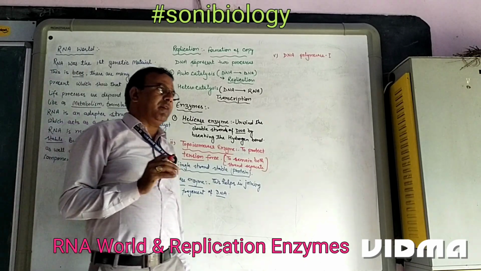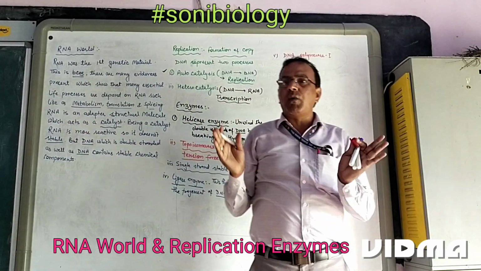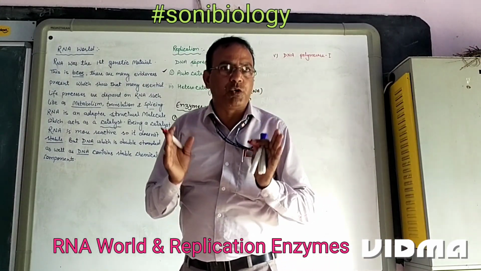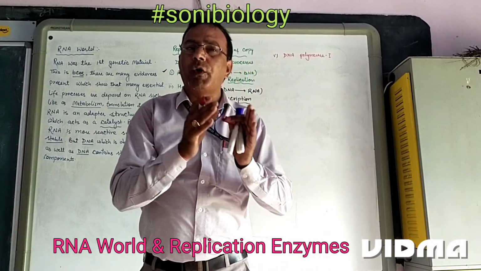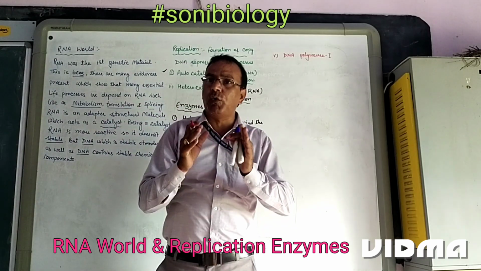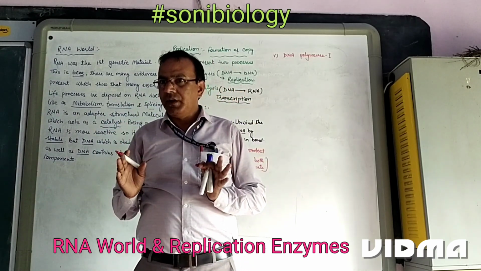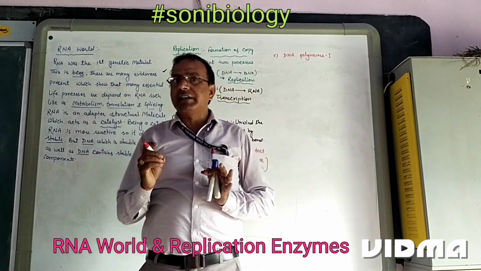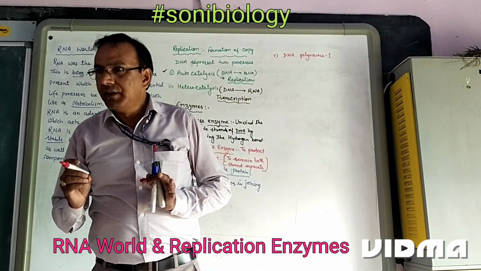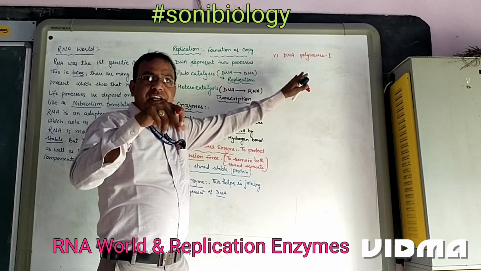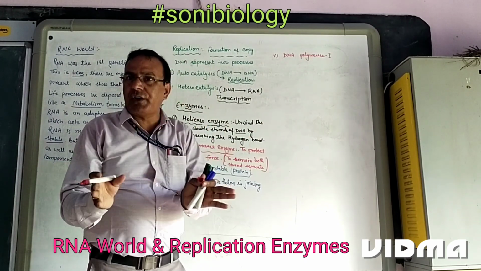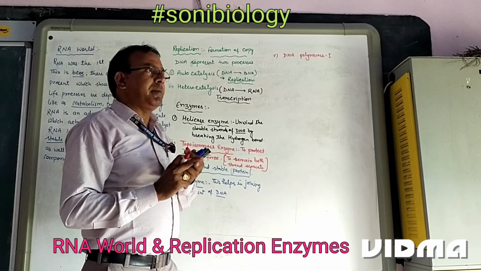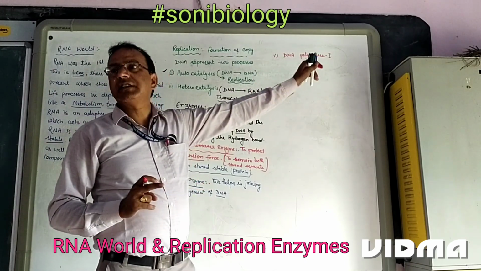We know that whenever we unwind both strands of DNA, both strands have the ability to make their complementary copy. But this complementary copy can start only after the adjustment of a primer, and the primer is removed after the formation of the complete copy. To remove the primer, we need DNA polymerase 1.